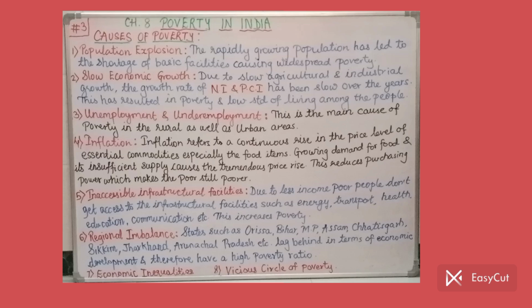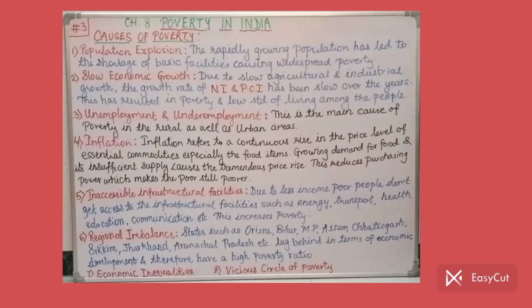So the poor person is able to buy only 4 units. That means there is a fall in his purchasing power. His purchasing power has reduced. I hope you got the concept. So with this reduced purchasing power, the poor people become still poorer. That's my point, which I have explained in point number 4 on the board, inflation.